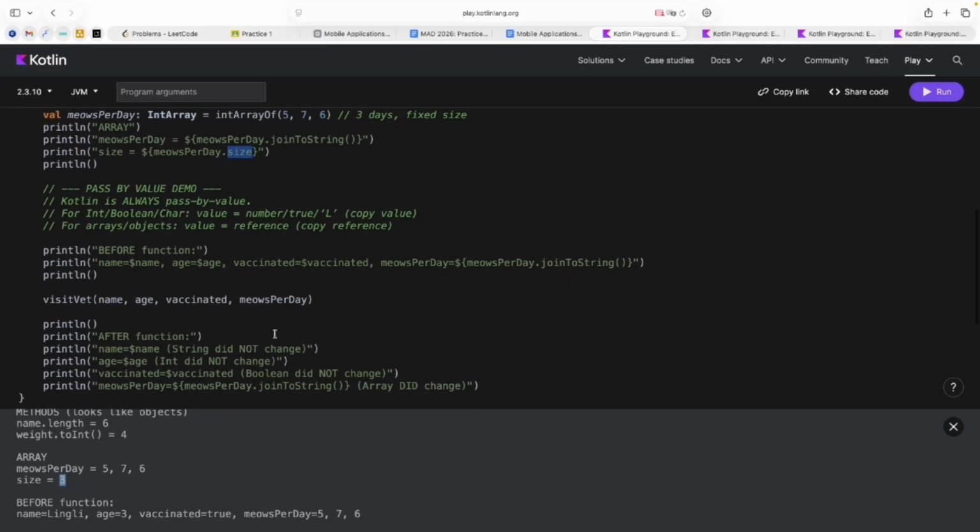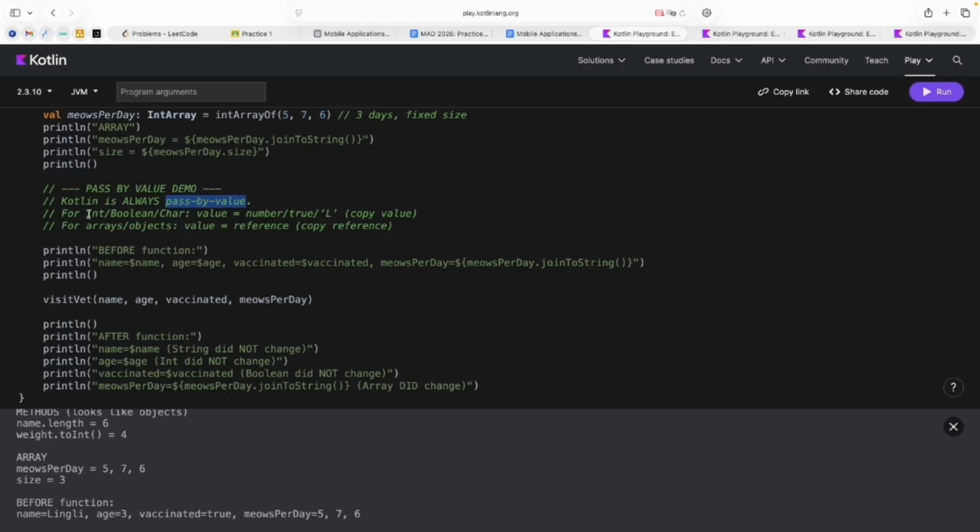And I told you about passing by value. In programming languages, we have two situations. Sometimes some languages pass variables to a function by reference. Sometimes they pass by value. In Kotlin, we use passing by value, but with a very interesting specific, because it depends on the type which we try to send to the function.